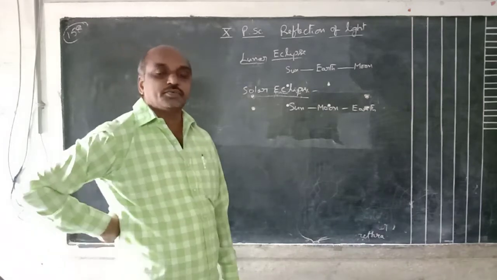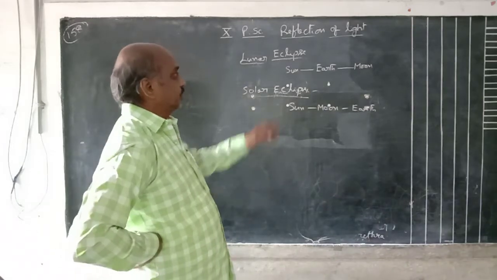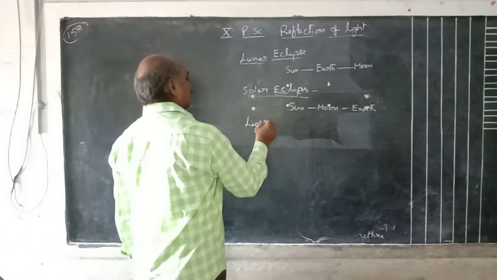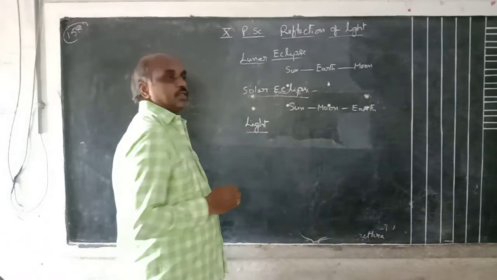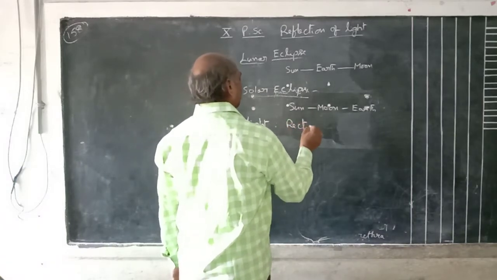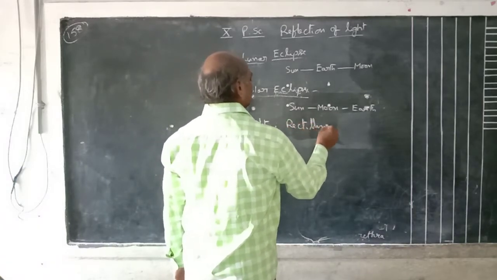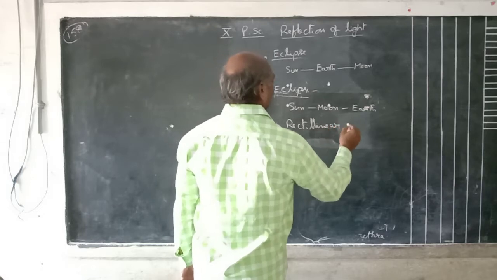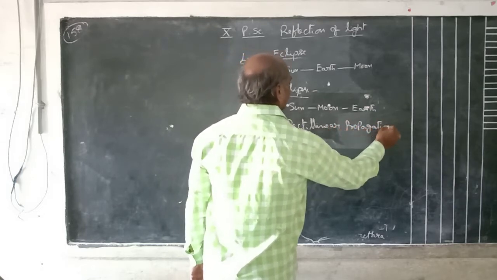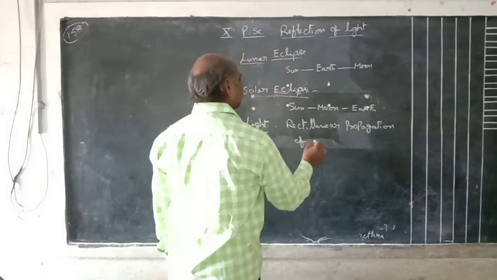After that, reflection of light. Reflection of light, you already know, light propagates. Light always travels in rectilinear propagation. What is rectilinear propagation of light?